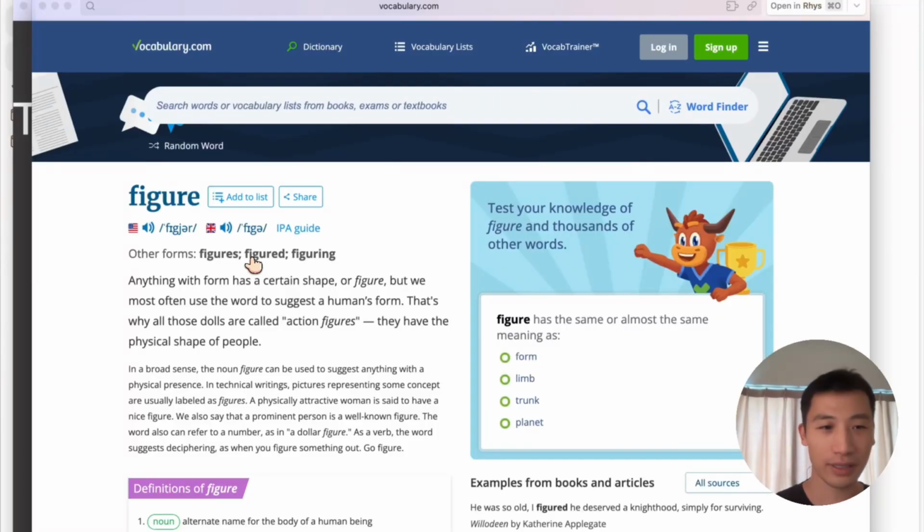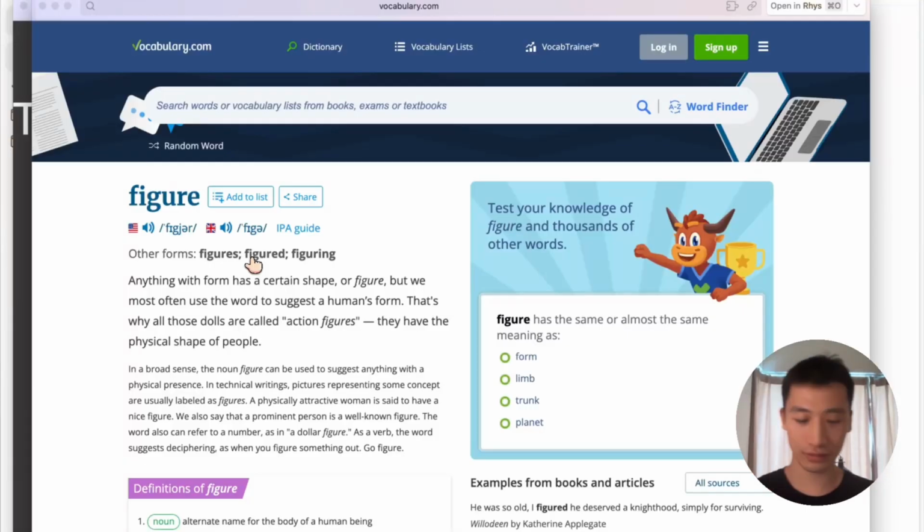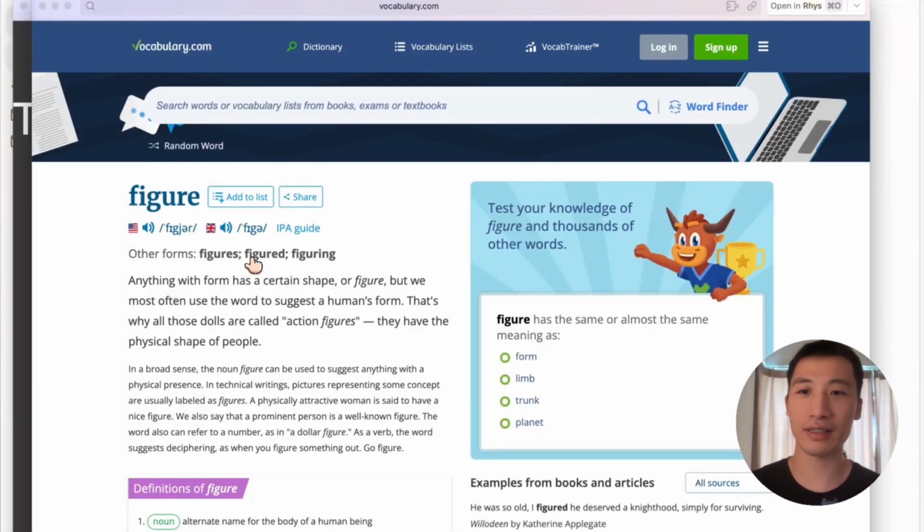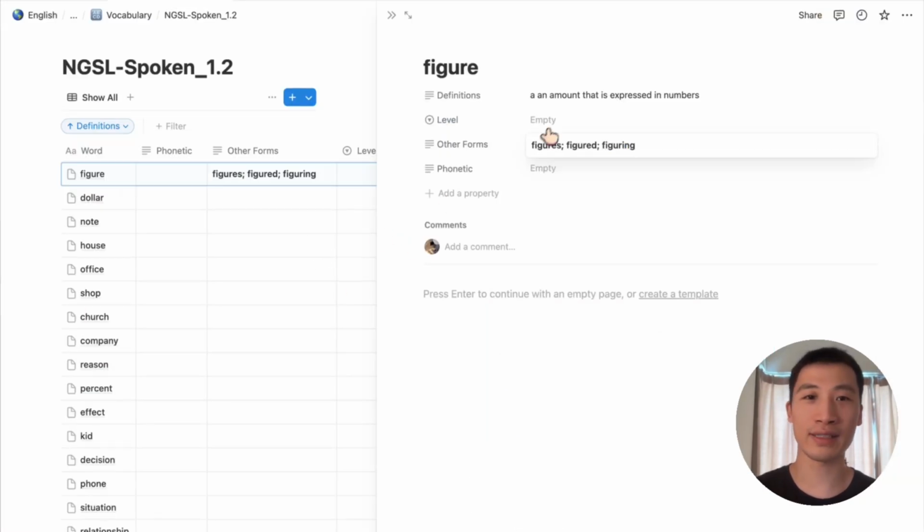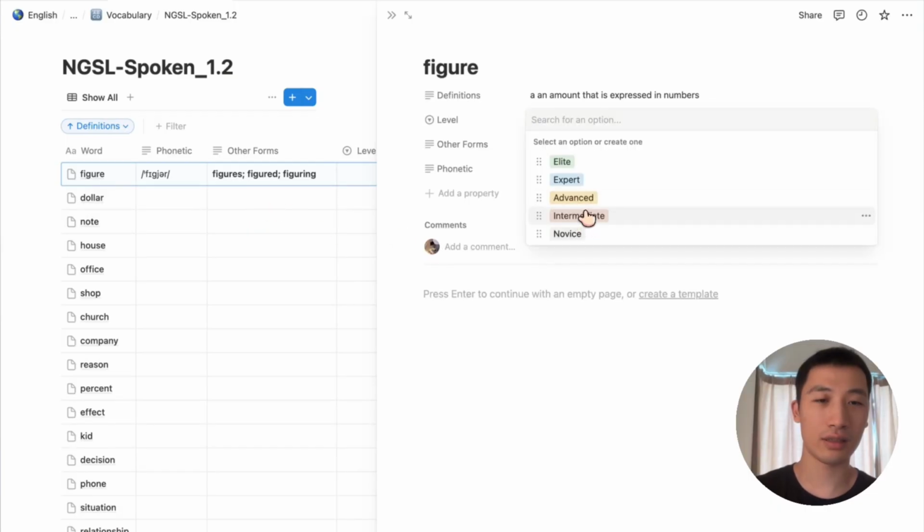Are there any other words on the vocabulary list you'd like to practice with? Yeah, I got it. Give me some time to record it, let me write it down in my Notion. Great. Taking notes is a good way to remember new words. Do you want to review figure again before we move on to dollar?